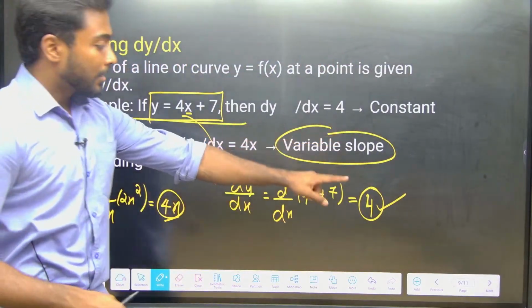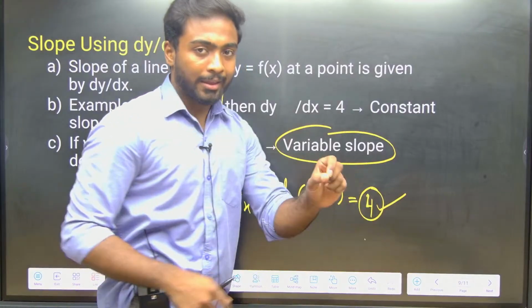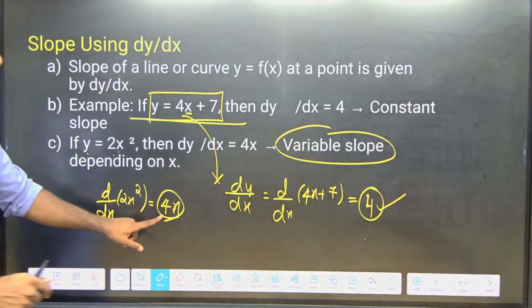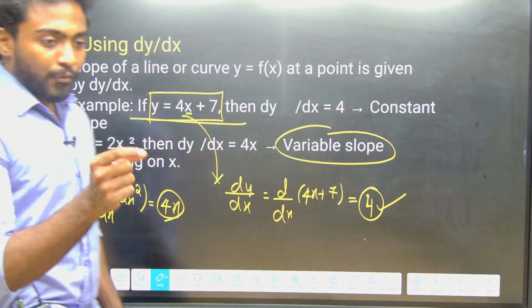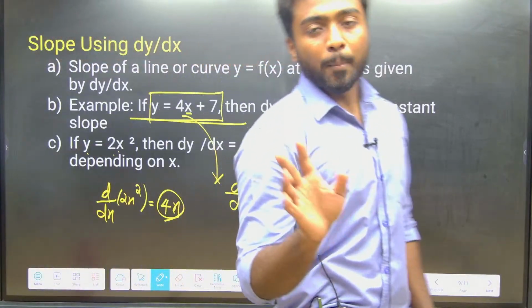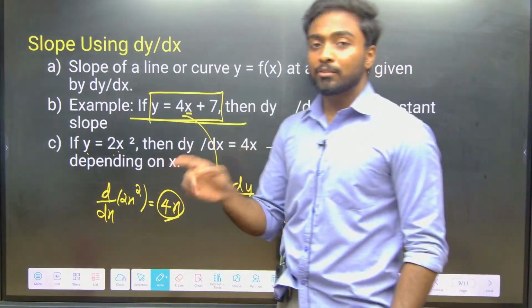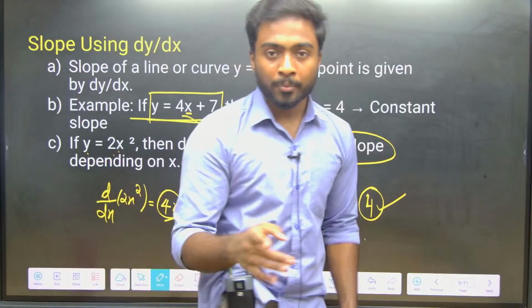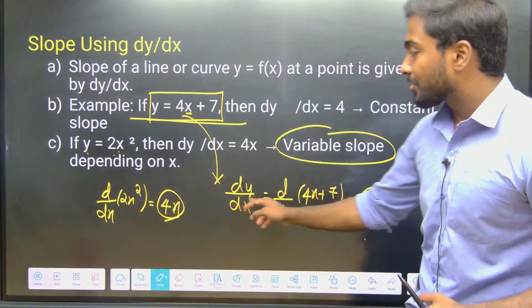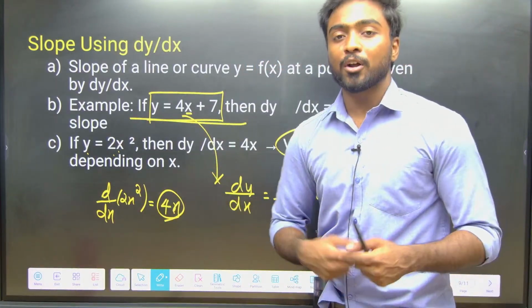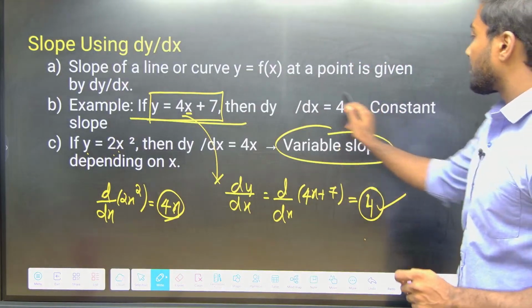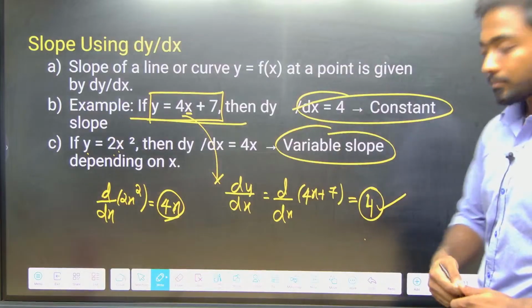Constant means only a number should be there. I can say it's a constant slope for any point. But a variable slope, in the sense 4x is there. So if I keep x equals 0, slope is 0. If I keep x equals 1, slope is 4. If I keep x equals minus 1, slope is minus 4. So depending upon the value of x, the slope keeps on changing, which means it's a variable slope, and this is a constant slope.